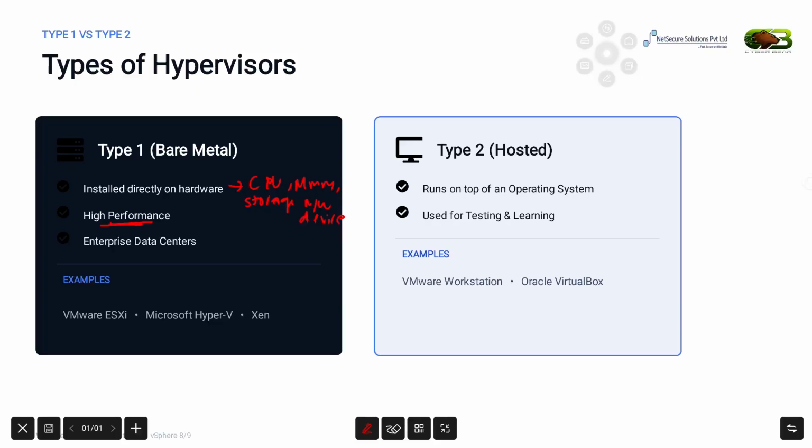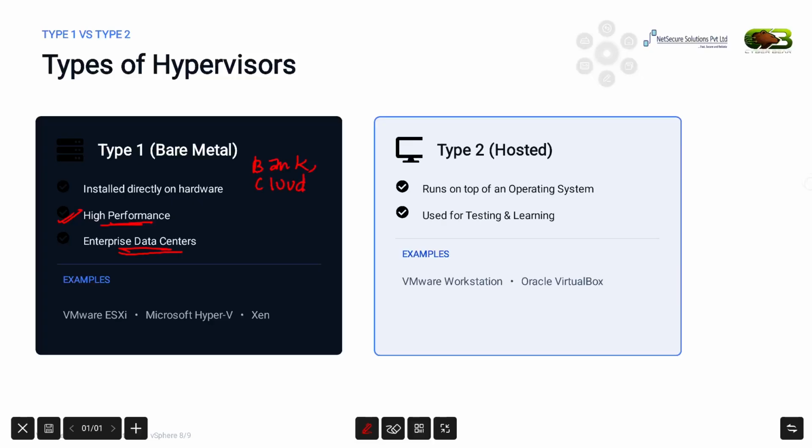Because of these advantages, type 1 hypervisors are commonly used in enterprise data centers, where an organization runs 100 or even 1000 virtual machines. If a cloud provider, bank, hospital, or MNC is building its virtualization infrastructure, they will generally use a type 1 hypervisor.